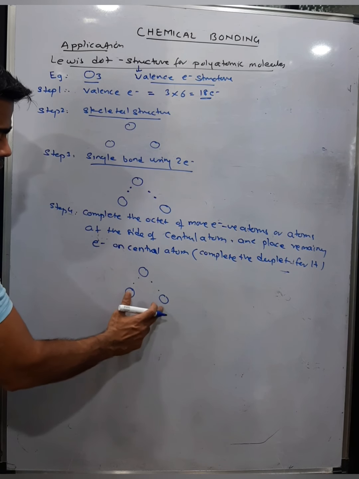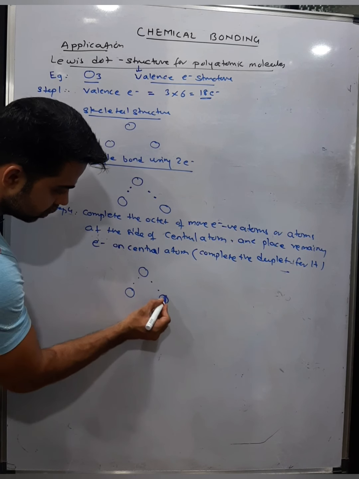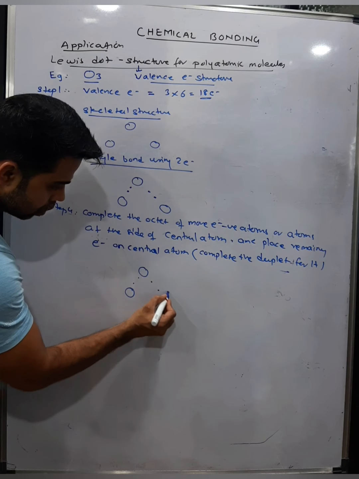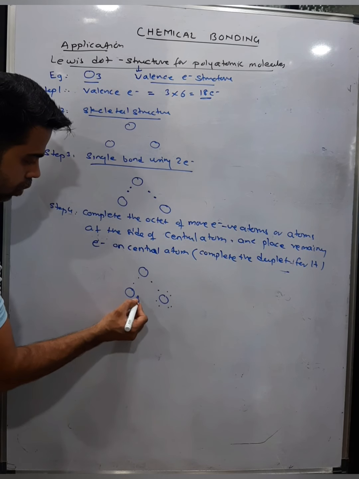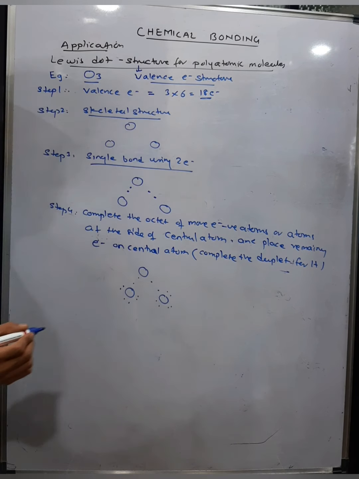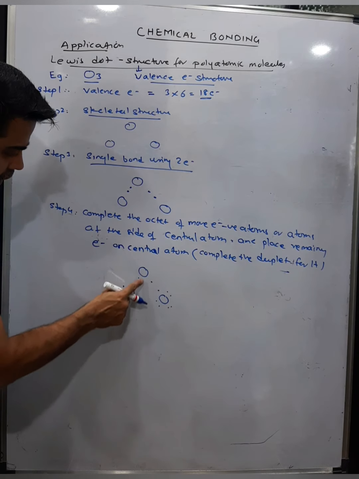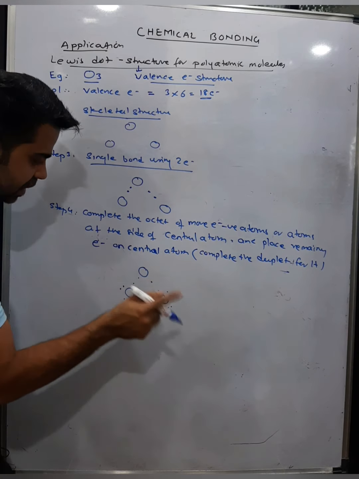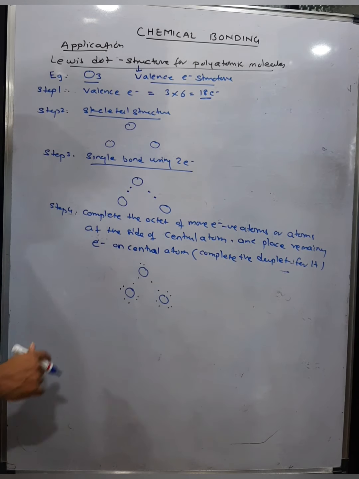This is the central atom, these 2 are placed aside, so I have to complete their octet. See, 2 electrons in the vicinity of this oxygen, 3 4 5 6 7 8, done, 2 3 4 5 6 7 8. See, so how many electrons have I used actually? 8 plus 8, 16 I have used. 2 are still remaining, place them on the central one.